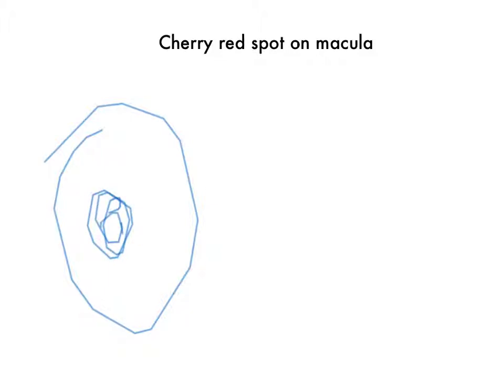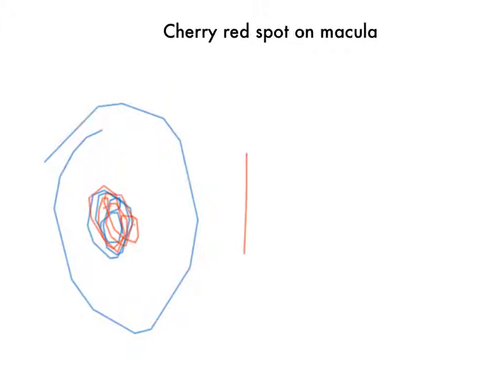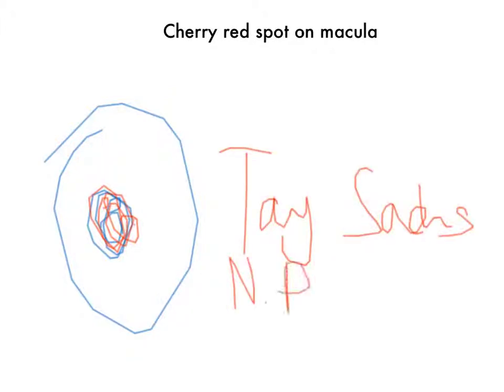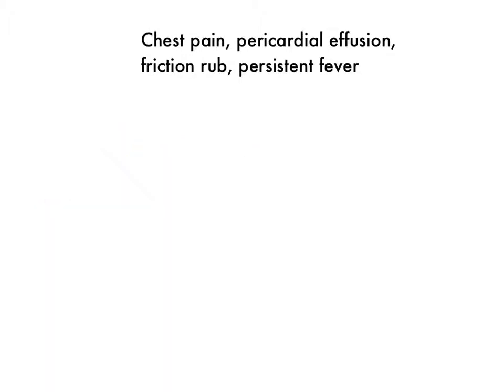Cherry red spot in macula. Okay, cherry red spot. That's going to be either Tay-Sachs. There's three things it could be. It could be Tay-Sachs, it could be Niemann-Pick, or it could be a central retinal artery occlusion. This is because the choroid also has a cherry red spot appearance. Chest pain on exertion is angina. Okay? And you have unstable angina.